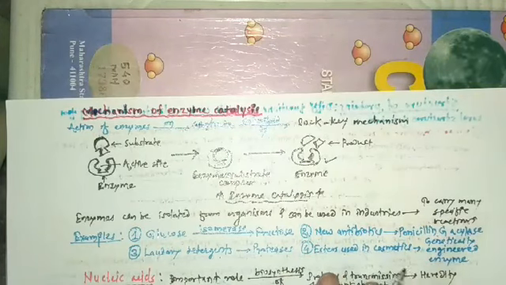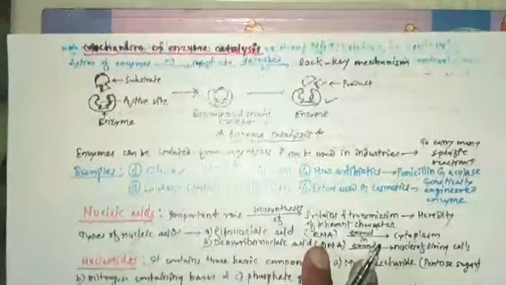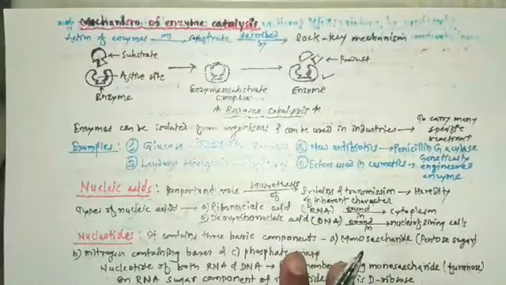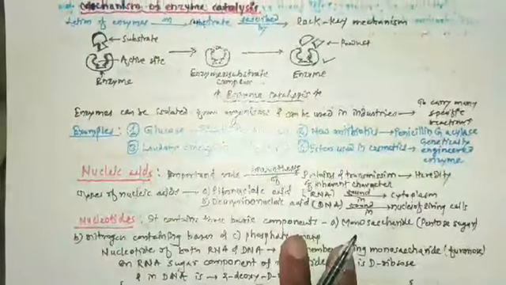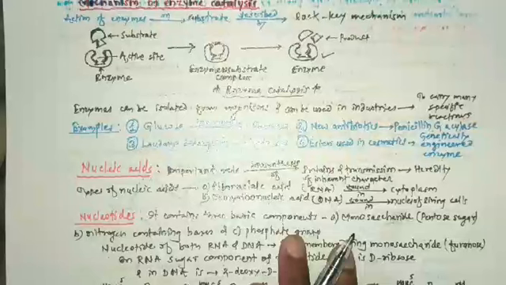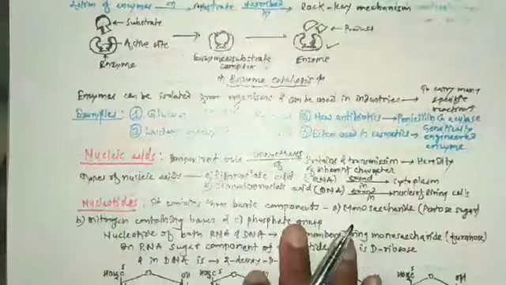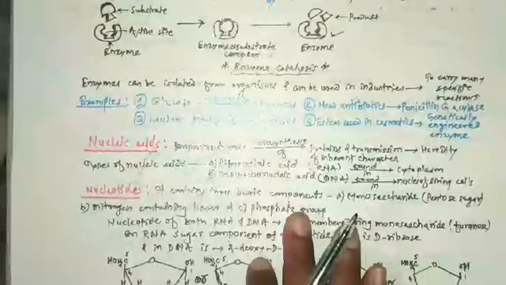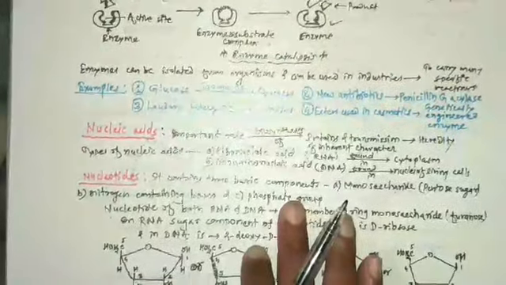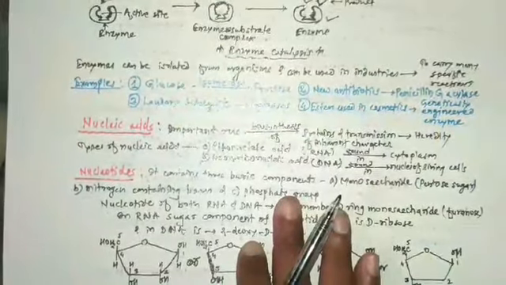So here we finished the third biomolecule, and that biomolecule is enzyme. Up till now we studied different biomolecules.